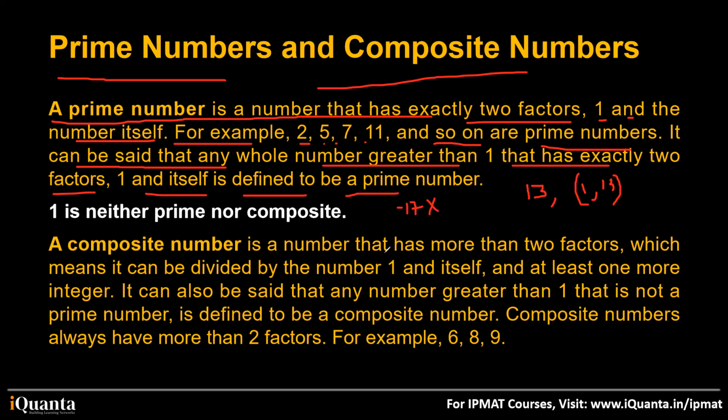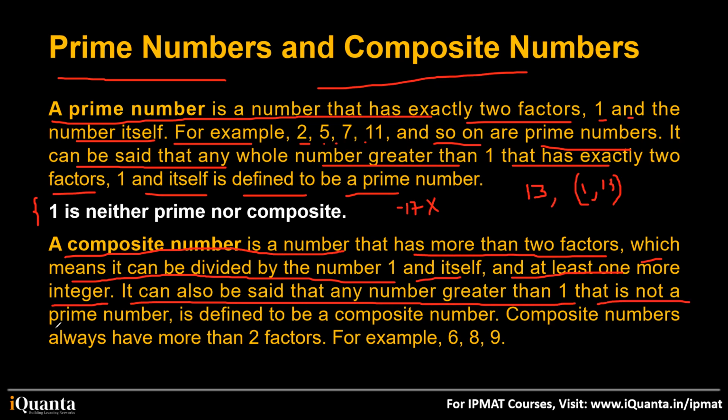Is this clear? Yes, sir. Now, let us study composite numbers and then we'll come to this statement that I've written in white. So a composite number is a number that has more than two factors, right? If it has only two factors, one and itself, then it would be called a prime number. But a composite number can be divided by the number 1 and itself and at least one more integer. It can also be said that any number greater than 1 that is not a prime number is defined to be a composite number.